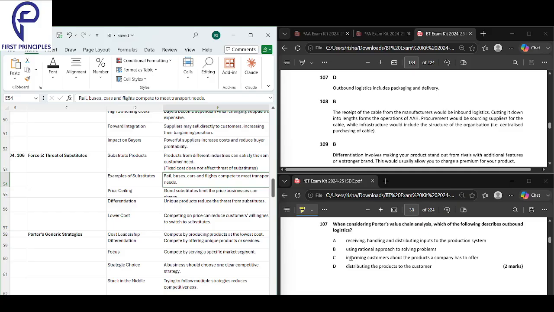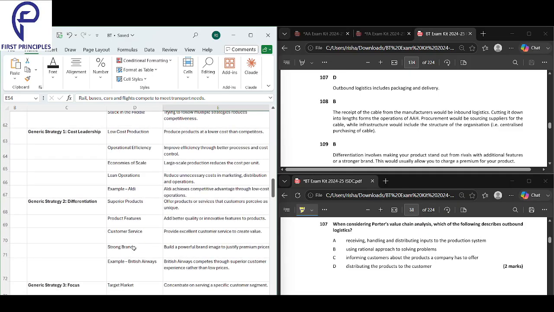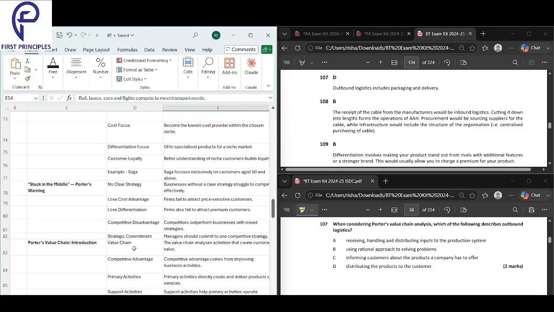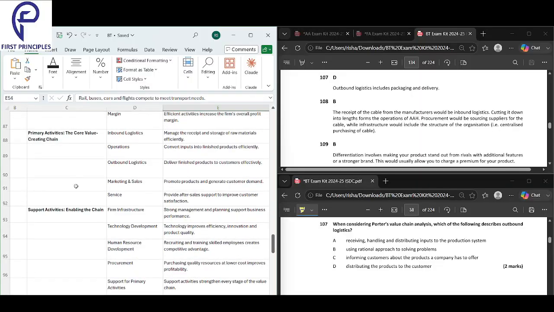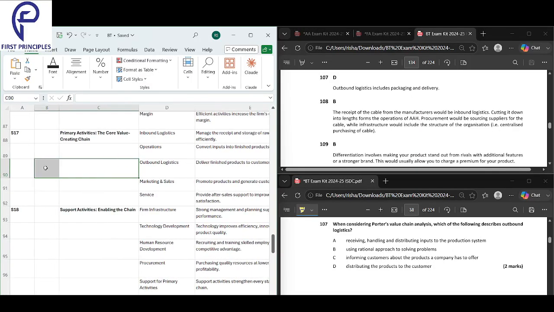So when we look into question 107 here, when considering Porter's value chain analysis, which of the following describes outbound logistics? We had studied outbound logistics and inbound logistics. So the question comes from here.